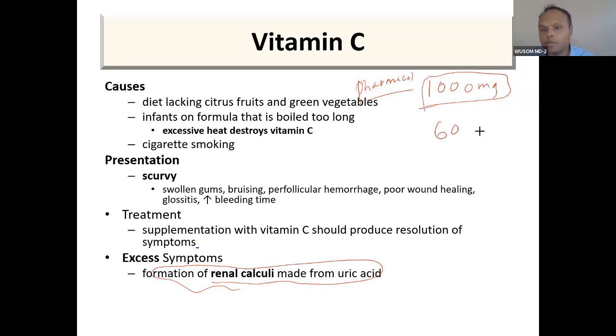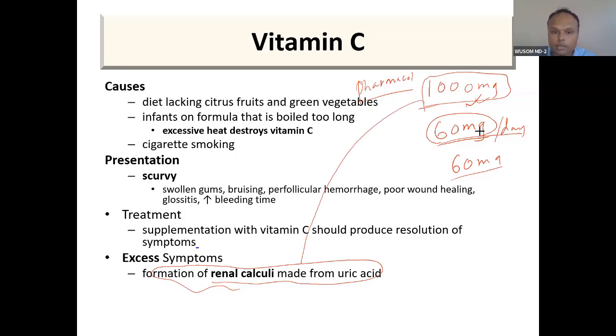Normal requirement is 60 mg only, 60 mg per day. So you try to limit within 60 mg, because vitamin C is not stored in our body. It will go away from our body. So it is better to maintain about 60 mg daily in your diet. And if you take this pharmacological amount of vitamin daily for a long time, not a short time, it can cause this. You got that? Yes, sir. Thank you. Okay.